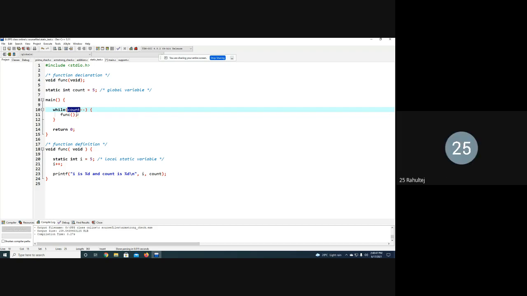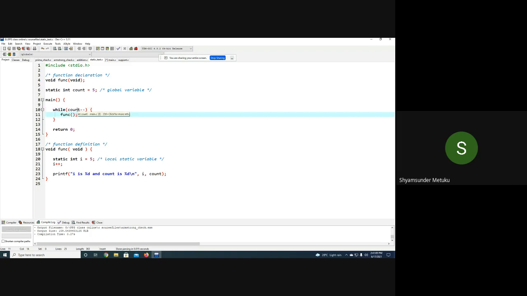Post decrement, but the left hand side variable you have not assigned. That is why it doesn't matter whether you write minus minus count or count minus minus. Count becomes 4, isn't it? Yes, sir. As long as there is no left hand side variable, post and pre don't have any significance, so don't worry about whether it is written before or after.